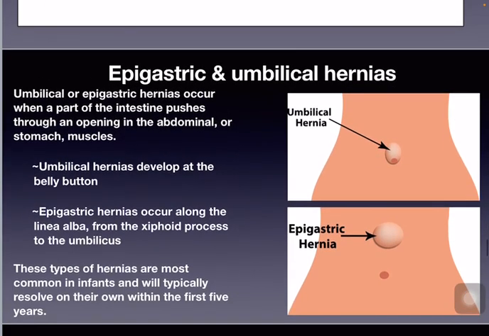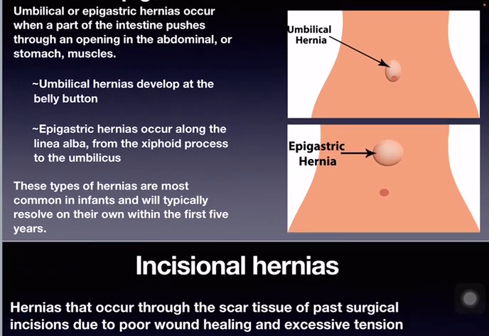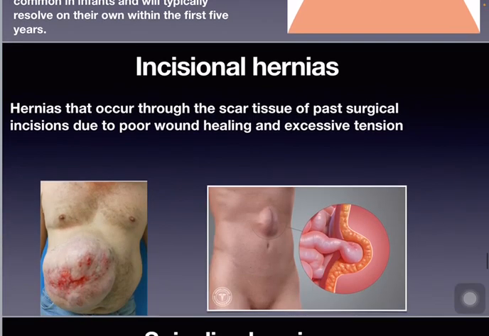Epigastric and umbilical hernias. Umbilical or epigastric hernias occur when a part of the intestine pushes through an opening in the abdominal or stomach muscles. Umbilical hernias develop at the belly button, whereas epigastric hernias occur along the linea alba from the xiphoid process to the umbilicus. These types of hernias are most common in infants and will typically resolve on their own within the first 5 years.